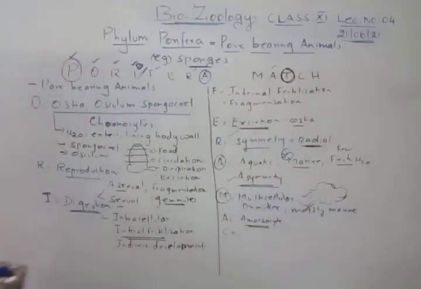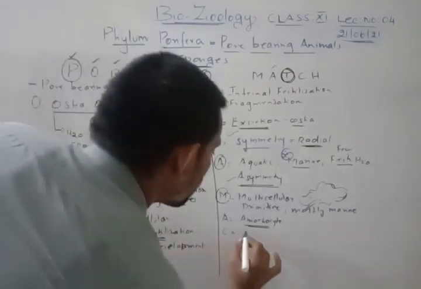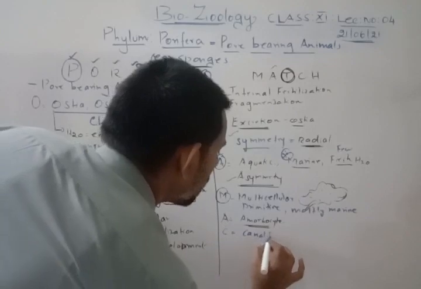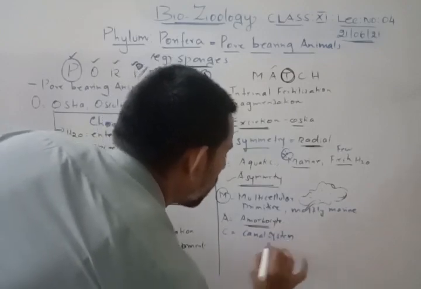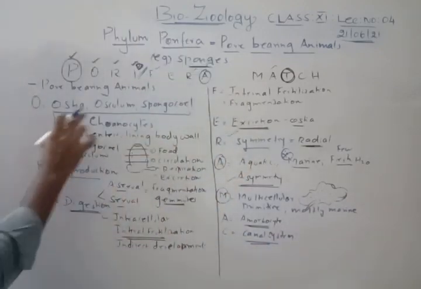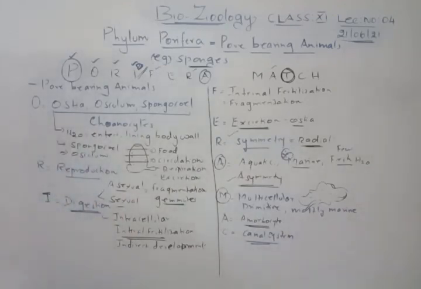C, you can remember so many words here. C is for canal system. Very important. That is the canal system. Canal system is this one, water canal system. Okay, so that is number one.